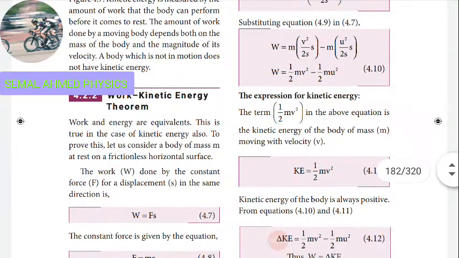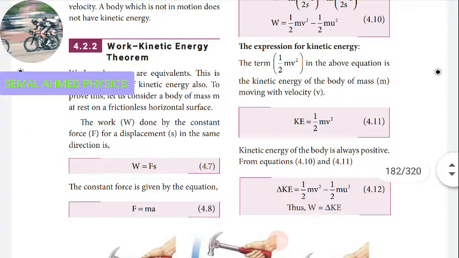Work and energy are equivalents. This is true in the case of kinetic energy also. Work and kinetic energy are closely related. To prove this, let us consider a body of mass m at rest on a frictionless horizontal surface. The work done by a constant force for a displacement in the same direction is